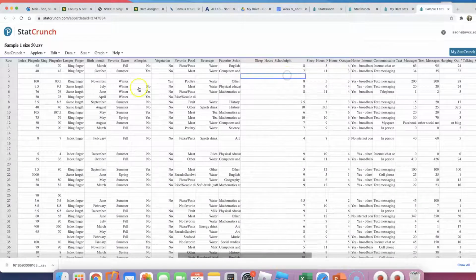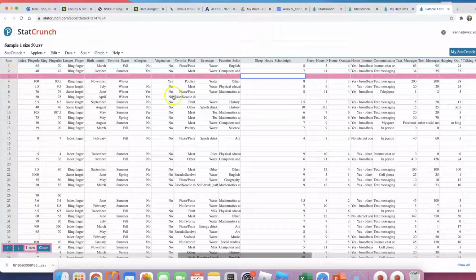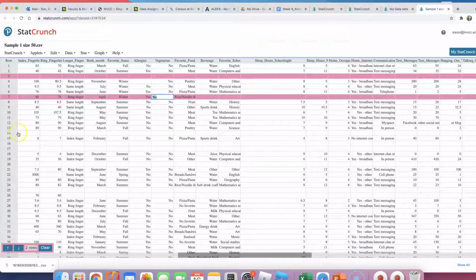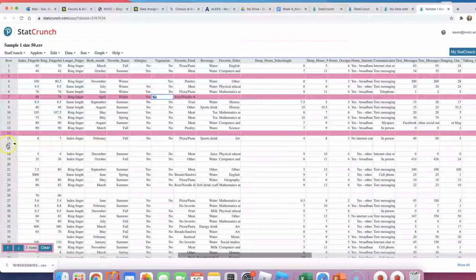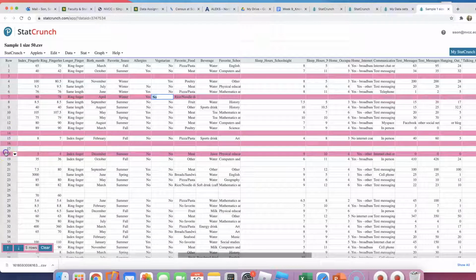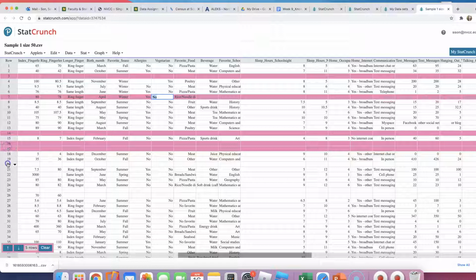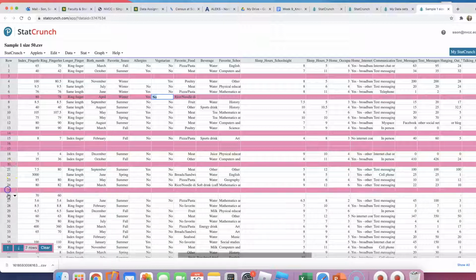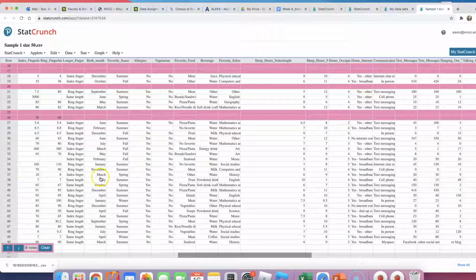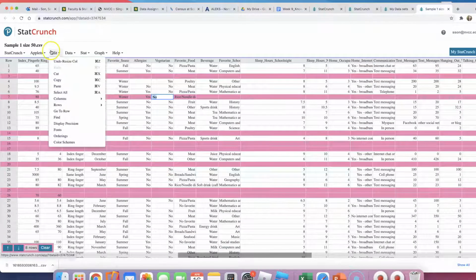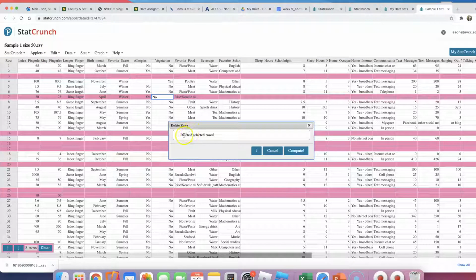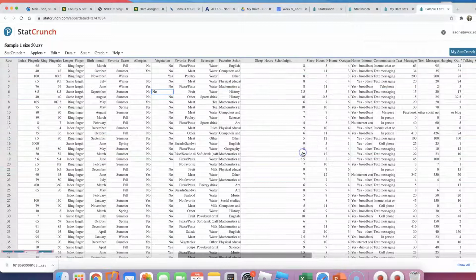And I'm going to go ahead and click on all these blanks. Nicole told me that it doesn't really matter. I mean, StatCrunch will take care of it, but I want to do it myself. I want to delete all these blank ones. Click, click, not him. Click, click, or anything that's looking odd. So if you delete those by going to Edit, Rows, Delete, it's going to ask, you really want to delete 8 selected rows? And I say, yes, please.